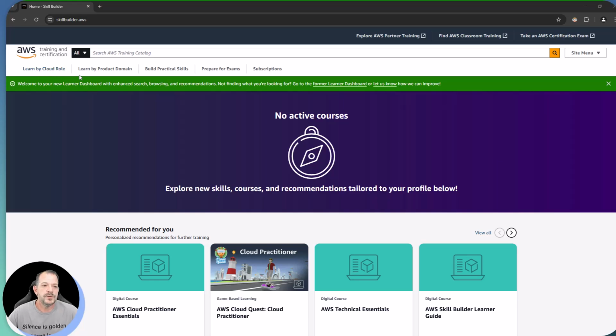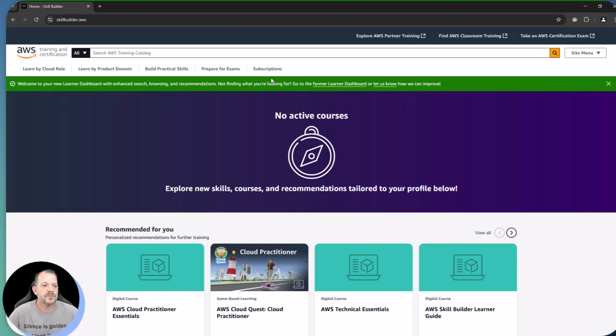You can see that we do have some tabs across the top here. Let's put some mouse focus on for that so we can see what I'm looking at over here. So we've got the ability to learn by a product domain perhaps. Maybe I'm looking to get into data analytics, or maybe I'm looking to just be a cloud practitioner, or I'm looking at something like a solutions architect role. Maybe I want to build practical skills, prepare for exams, or we'll talk about subscriptions coming up here later.